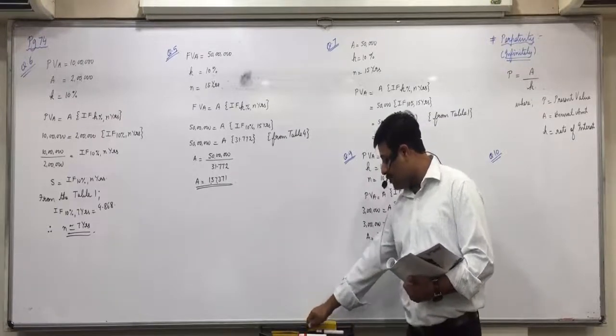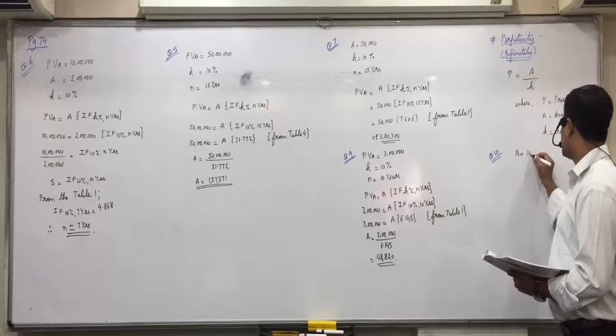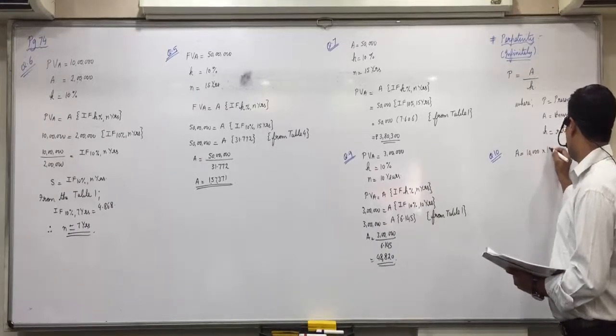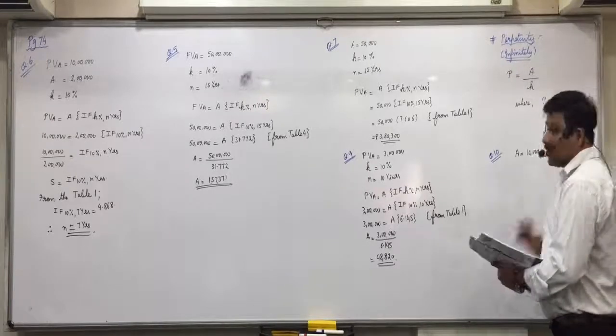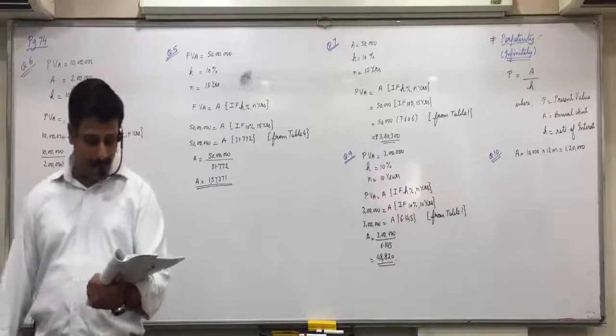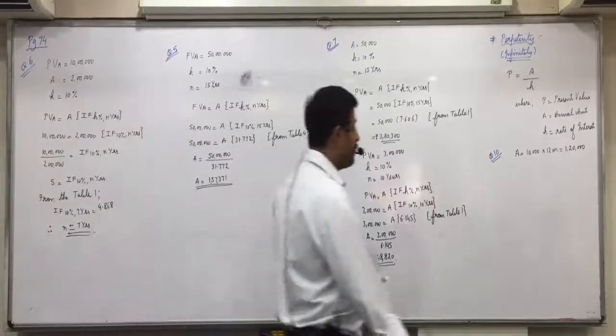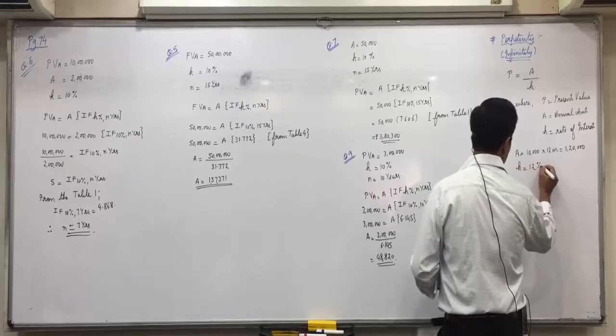First of all, annual amount is equal to 10,000 into 12 months, that is 1,20,000, because 10,000 is given as monthly amount. So annual amount will be 10,000 into 12, that is 1,20,000. Rate of interest K is 12%, means 0.12.